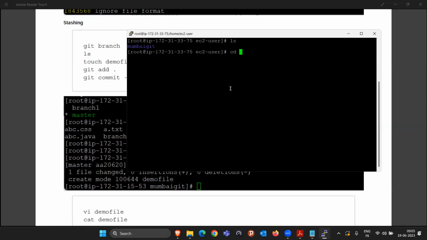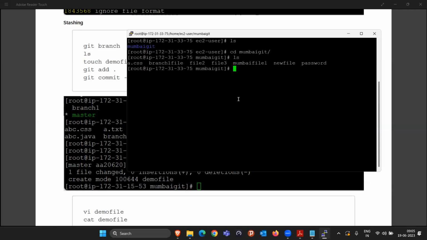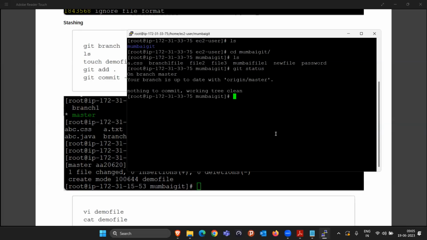So this was our directory, Mumbai Gate, and these were all the files we created till now. If we check git status, I think everything was clean, nothing to do. Now, what is stashing here?